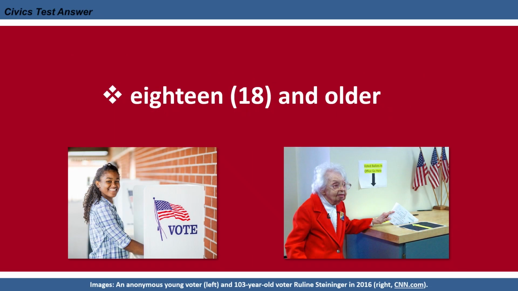18 and older. A citizen of the United States must be at least 18 years old and a resident of one of the 50 states or of Washington, D.C., in order to vote for president.